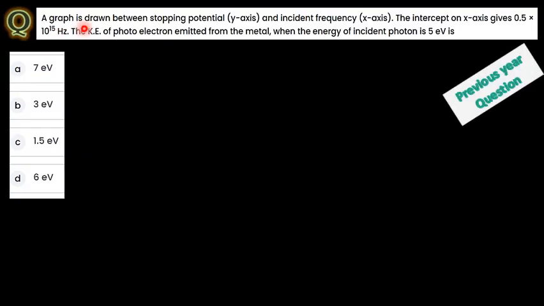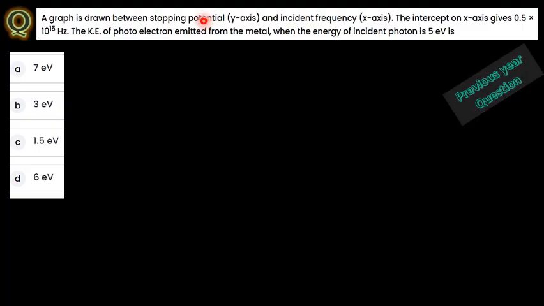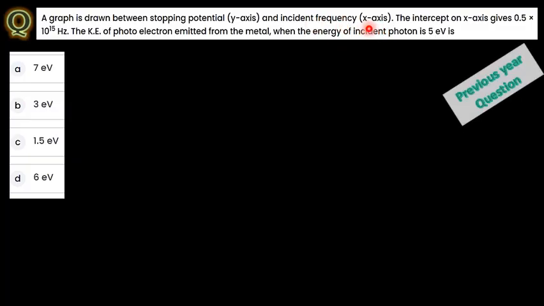Next, a graph is drawn between stopping potential, which is on the y-axis, and incident frequency on the x-axis. Stopping potential is the additional potential given to the metal to avoid the removal of electrons by the external kinetic energy or external potential, and we mention the work function with a negative sign.